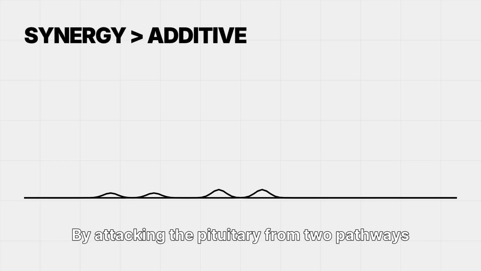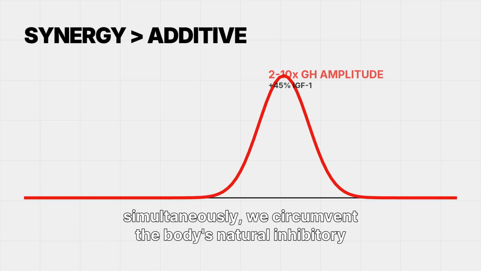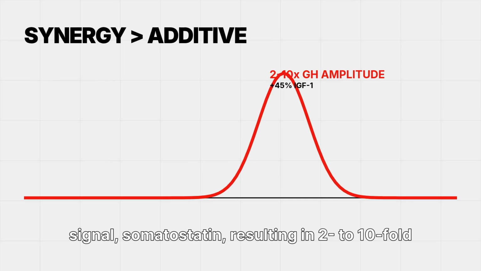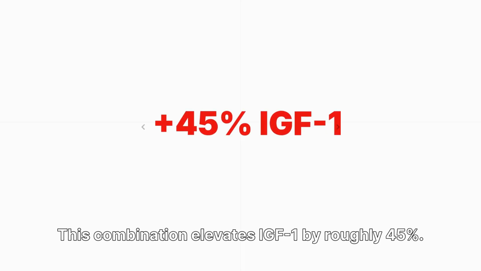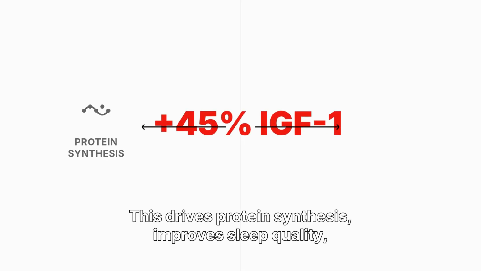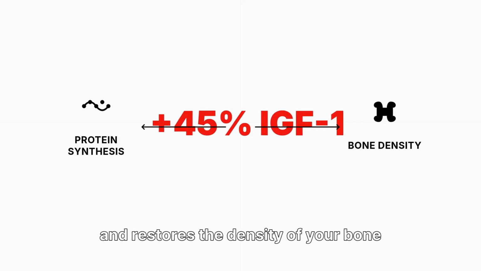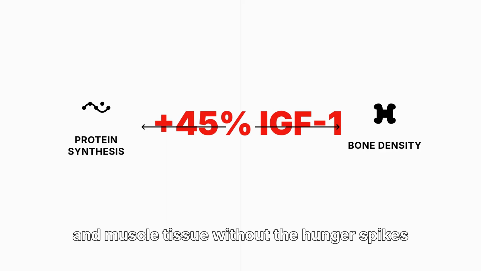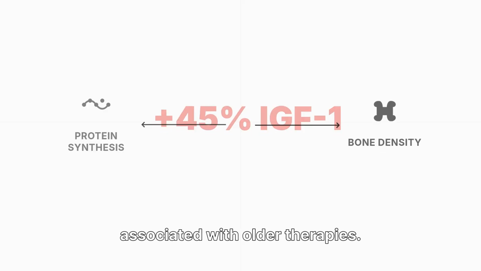By attacking the pituitary from two pathways simultaneously, we circumvent the body's natural inhibitory signal, somatostatin, resulting in 2 to 10-fold higher GH concentrations. This combination elevates IGF-1 by roughly 45%. This drives protein synthesis, improves sleep quality, and restores the density of your bone and muscle tissue without the hunger spikes associated with older therapies.